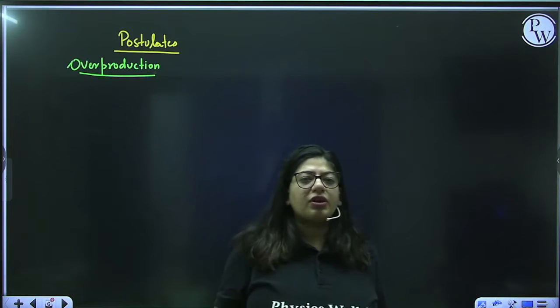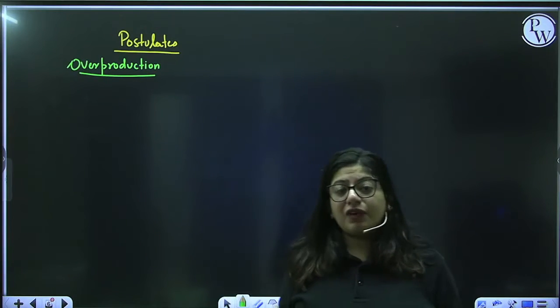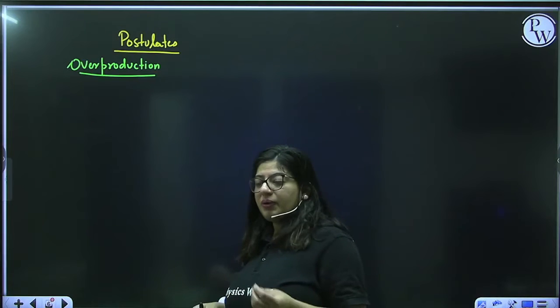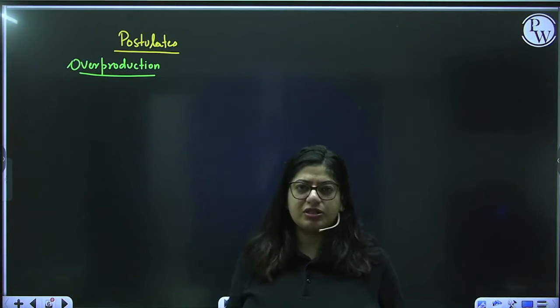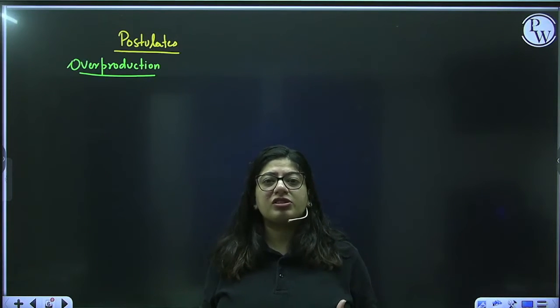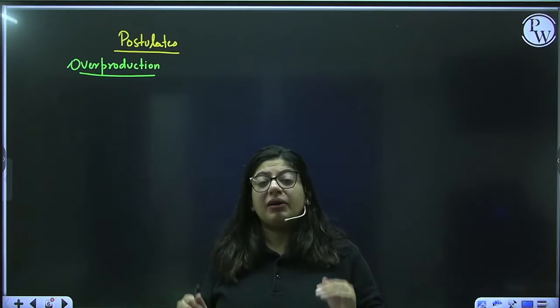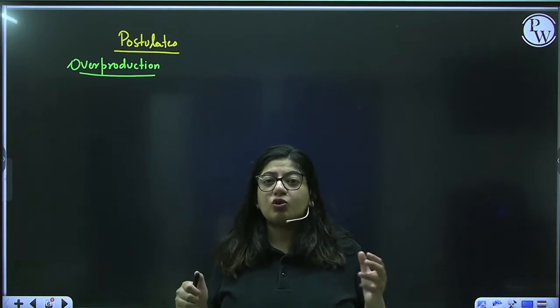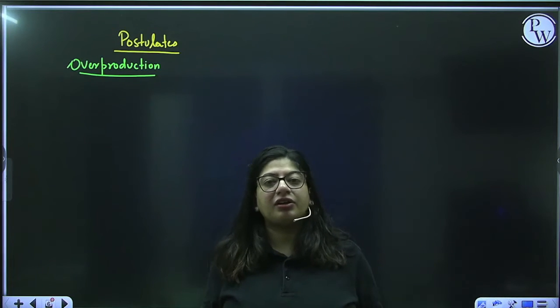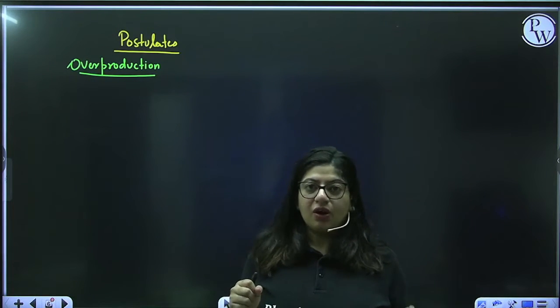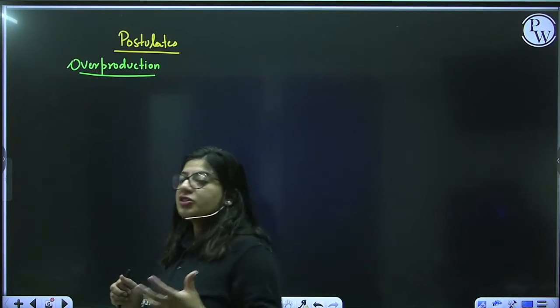Let me give you one more example of paramecium. If you're growing paramecium and if you give paramecium all the appropriate conditions, the paramecium can grow so much that it can become the size of a ball of the earth. Yes, but it does not occur because when there is overcrowding of organisms, they start producing toxins. Okay, so organisms will always show overproduction.